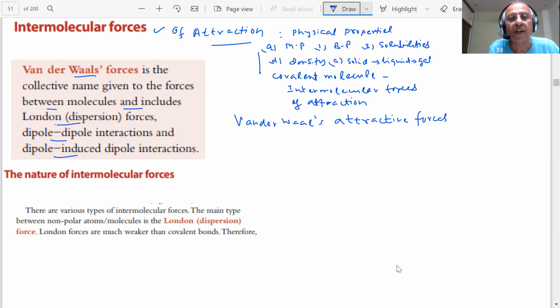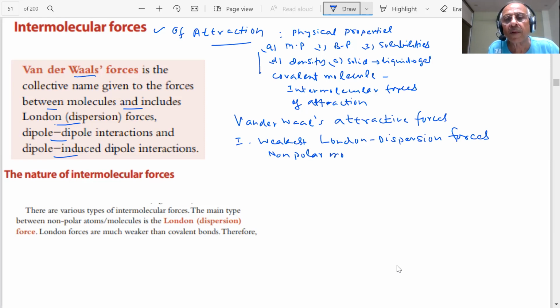Here we are going to study the weakest, which are London dispersion forces, which will exist between non-polar molecules and monoatomic gases like noble gases. What are the noble gases? You know, helium, neon, argon, like that.